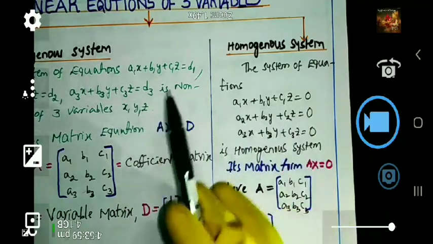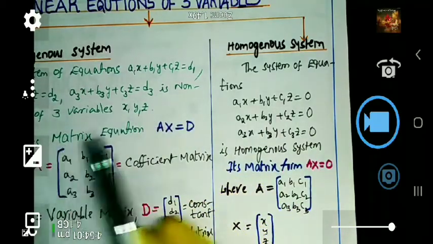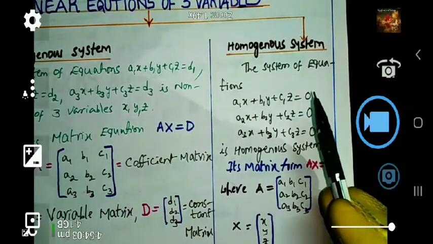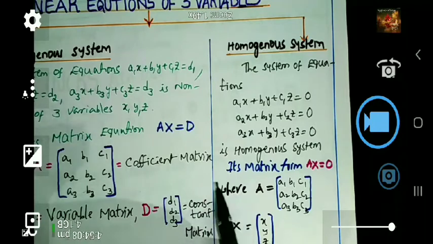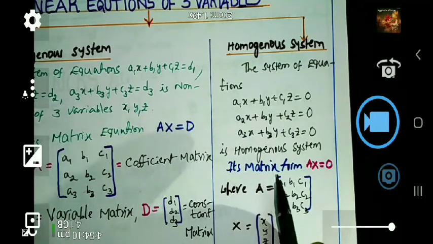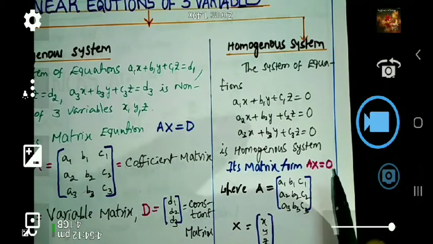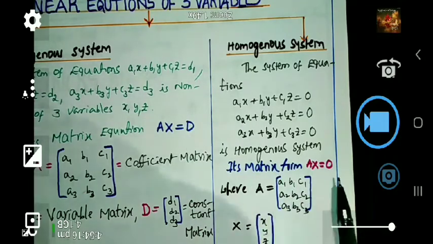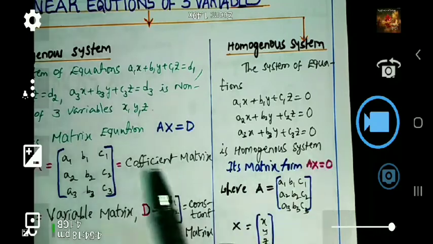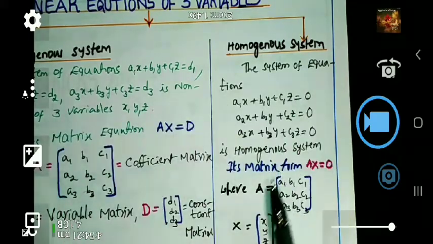Here constants d1, d2, d3 are available. Here in place of constants there will be zeros. Can you guess what is its matrix equation form? Yes, it is in the form of Ax equals O. Instead of D, we can take it as O here. That is the difference between the non-homogeneous system as well as the homogeneous system.